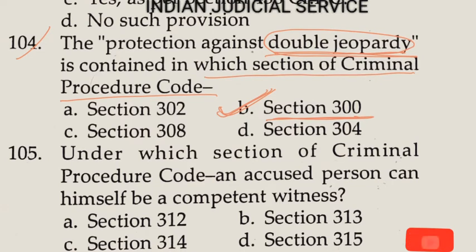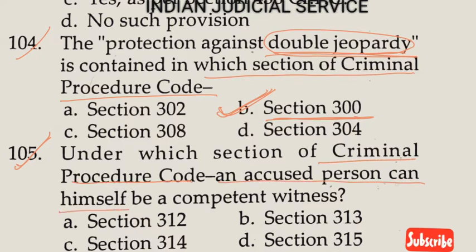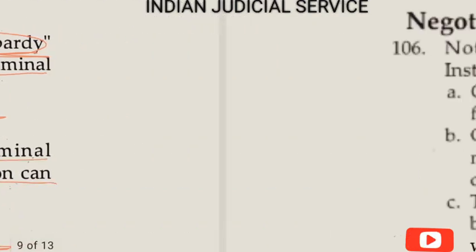Now question number 105. Under which section of the Criminal Procedure Code can an accused person himself be a competent witness? Under section 315, this is very important, this section shows that the accused himself is a competent witness. The answer is option D, section 315 of CrPC.